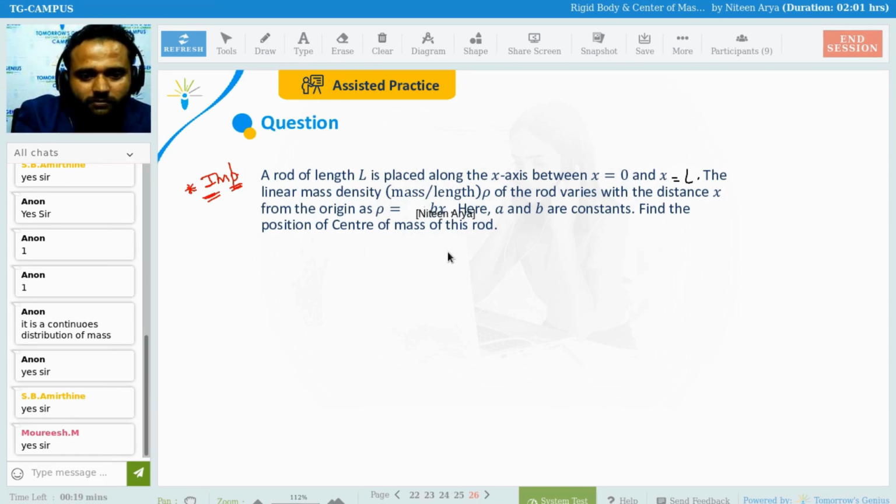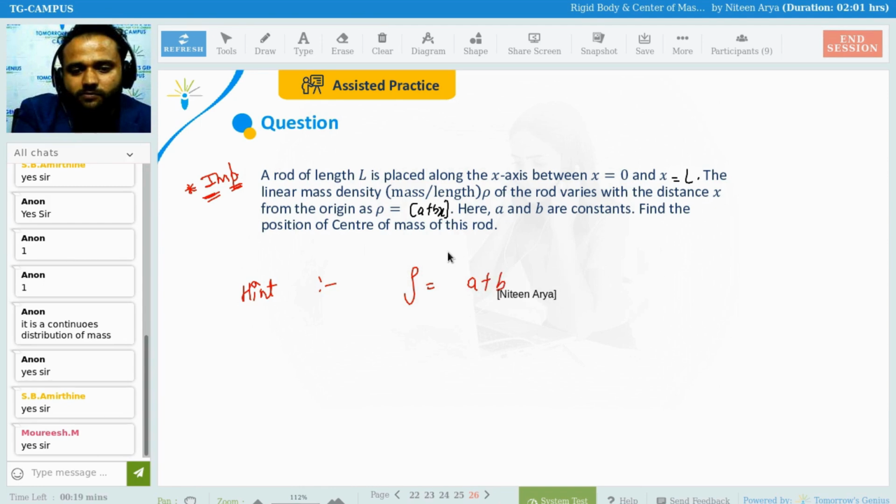Maybe you got this answer wrong, because this is also a variable. Sorry, my bad, this is a plus bx. Now try. Okay, you did the correct thing with the integration. Hint: rho here is the linear mass density, a plus bx, and obviously you need to find x center of mass only. So the integration is going to be a little bit changed now.